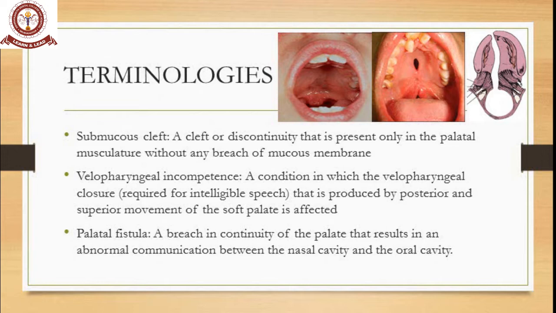Velopharyngeal incompetency is a condition in which the velopharyngeal closure required for intelligible speech, which is produced by posterior and superior movement of the soft palate, is affected. That's what it is. The muscles of the soft palate, present in the posterior and superior region, if there is any disorientation or loss of muscular compartment, will lead to speech insufficiency. That is what it is. Velopharyngeal incompetency is nothing but speech insufficiency.